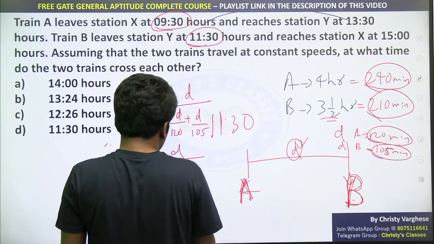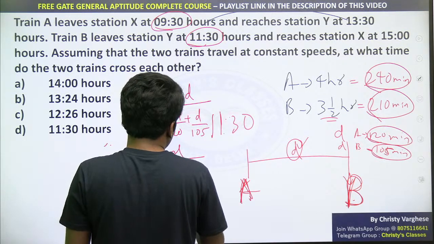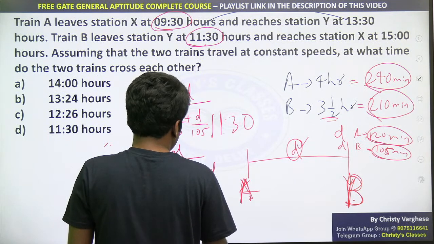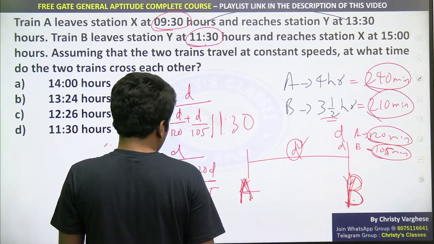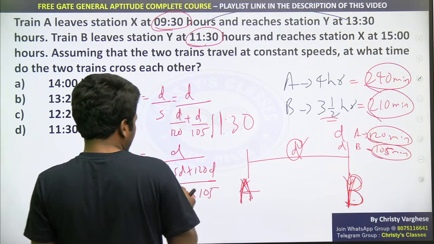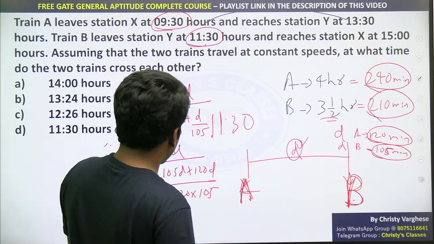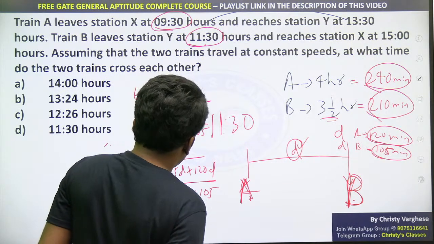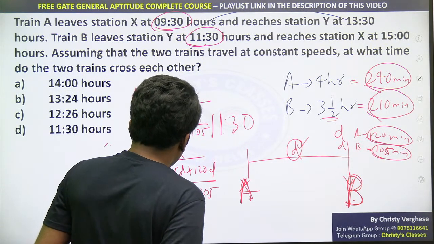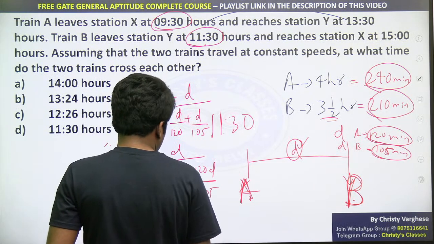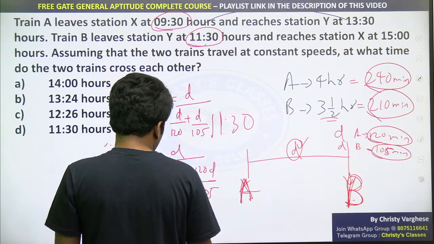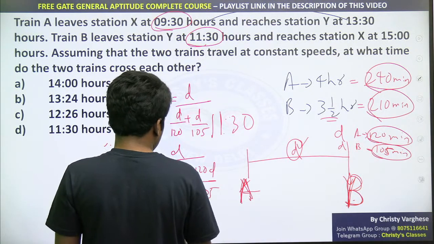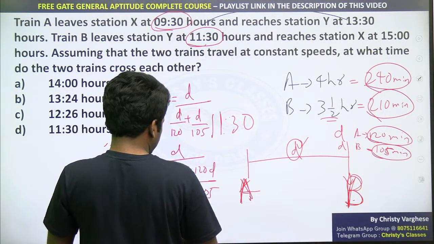I will just cross multiply for the time being. 105D plus 120D divided by 120 into 105. Taking 120 into 105 to the top. Mental math से multiply कर सकते हैं. 105 into 12 will be 1050 plus 210, that is 1260. 1260 to the top, divided by 225D.